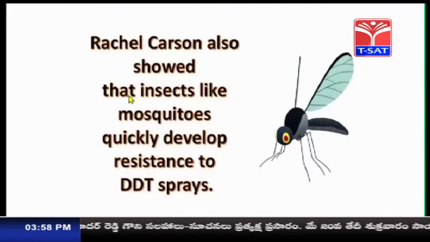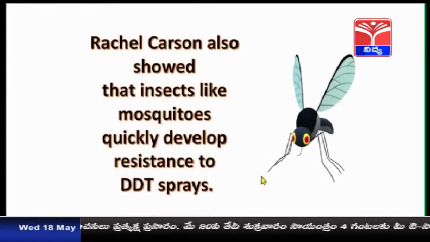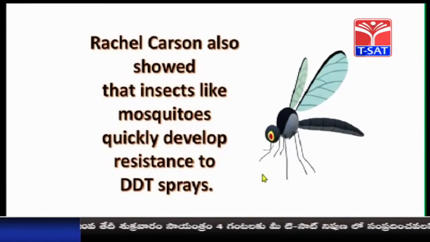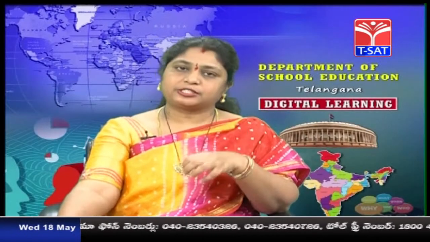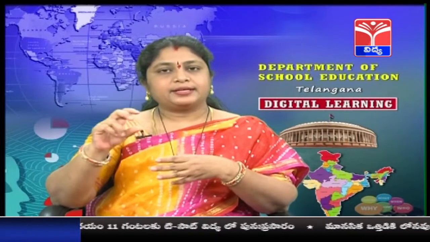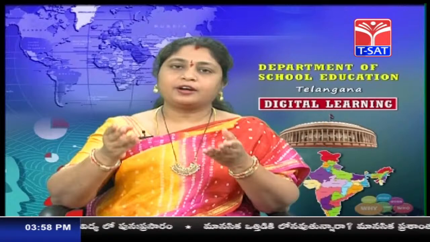Rachel Carson also showed that insects like mosquitoes quickly develop resistance to DDT sprays. So, DDT is used to kill mosquitoes, but according to Rachel Carson, mosquitoes quickly become resistant to this DDT spray. So, they are not being killed.